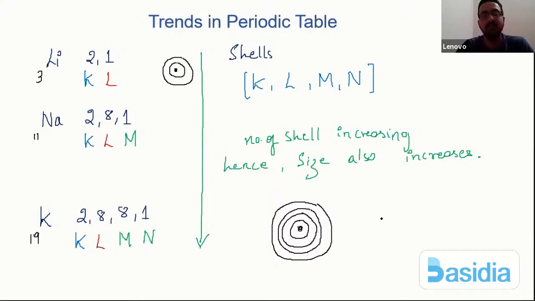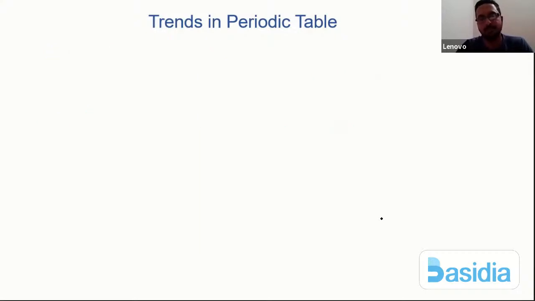Now let us try to understand what exactly happens across the period. Why does the size decrease across the period? Because when you go across the period, the atomic number increases, correct?